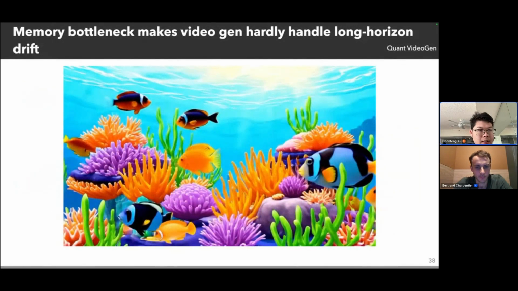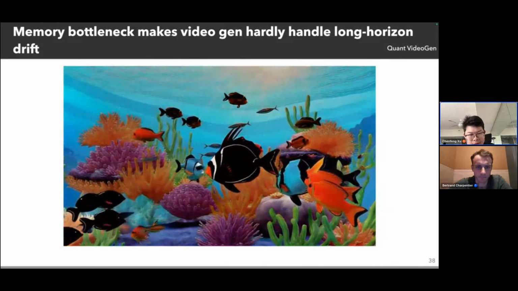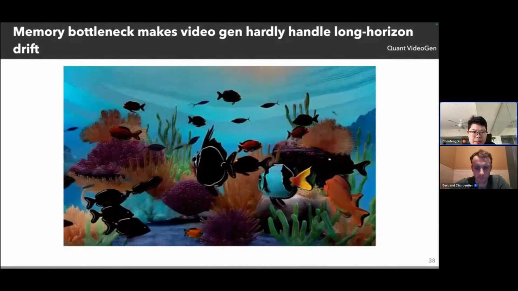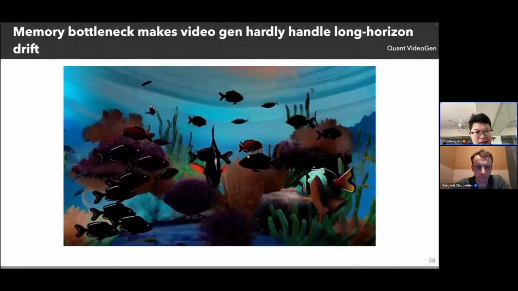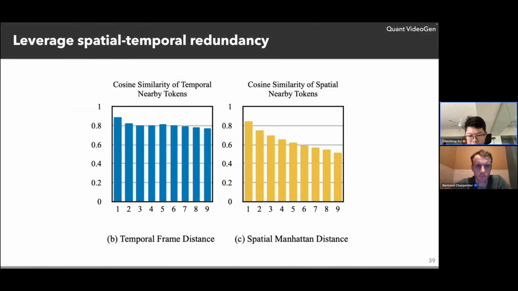Even worse, the memory bottleneck makes video generation models hardly handle long horizon drift. This is a demo. You can see the video gradually drifts. This is because we can only keep a very limited KV cache, and we cannot really capture what was generated before. So the error accumulates after long horizon video generation, and you can see the video begin to degrade. We want to improve this. We want to make the video generation model work not only on H100 or B200 GPUs, and also improve the long horizon drift issues, by trying to compress the memory.